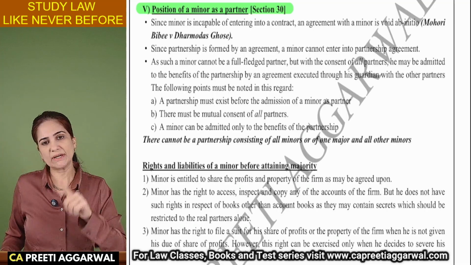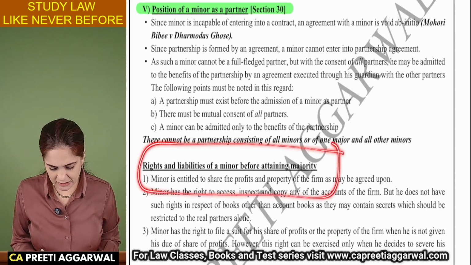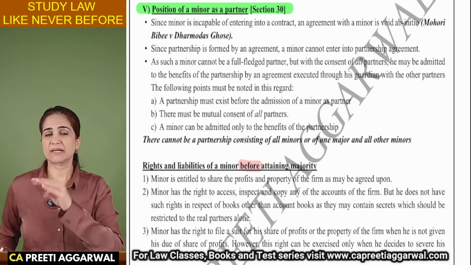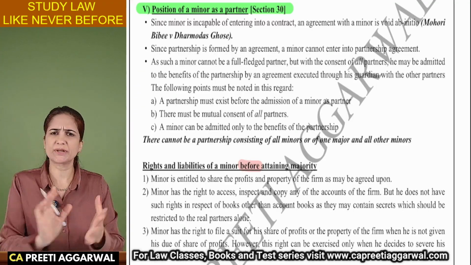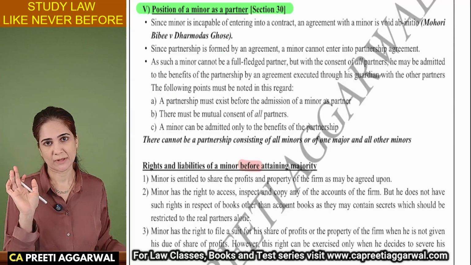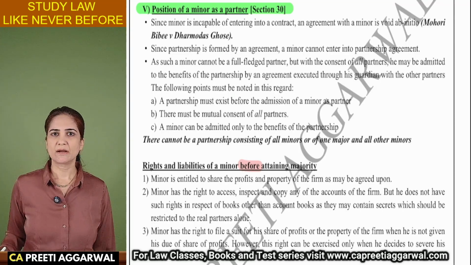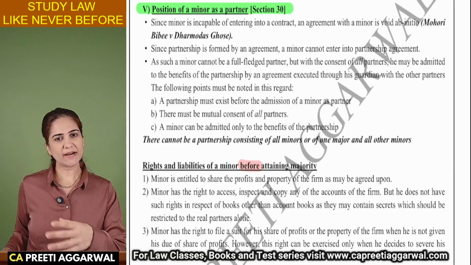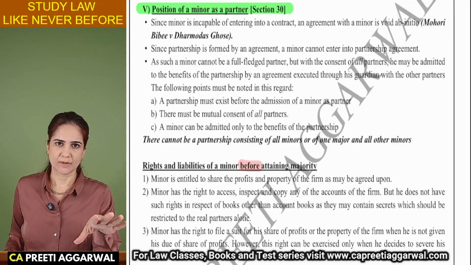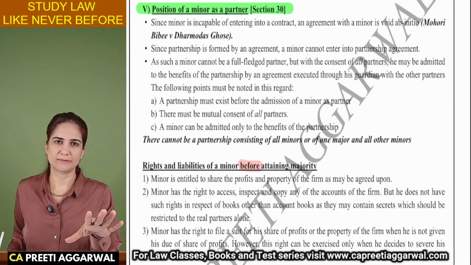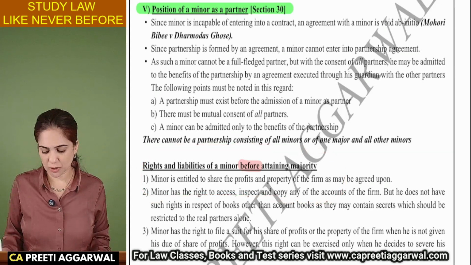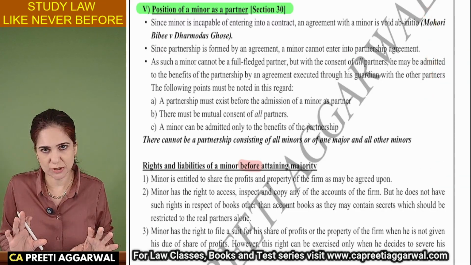Ma'am, they have only asked the rights and liabilities before attaining majority. But is it okay if I also write rights and liabilities after attaining majority, even though it is not asked in the question? You are not going to get any extra marks for that, but you will end up wasting time. So don't say, I know it, I have studied, I will write even after attaining majority. Have they asked it in the question? No. Then don't waste time. Even if you know, don't write. Okay, so if a question is asked on what are the rights and liabilities before and after attaining majority, you need to first write a small introduction.